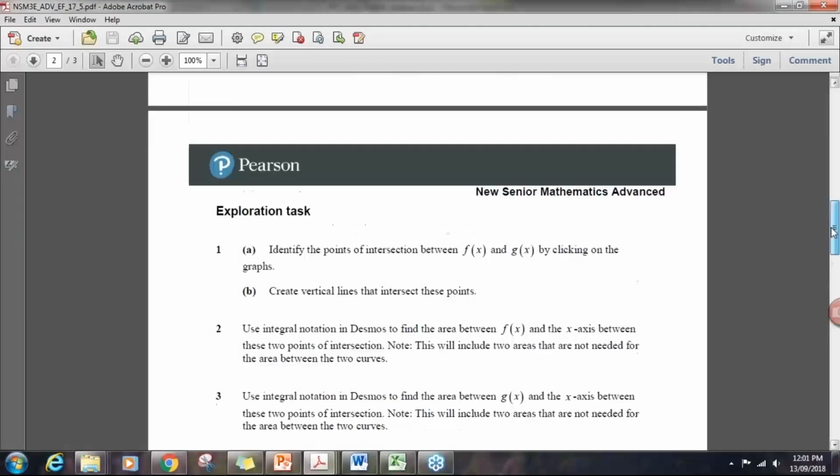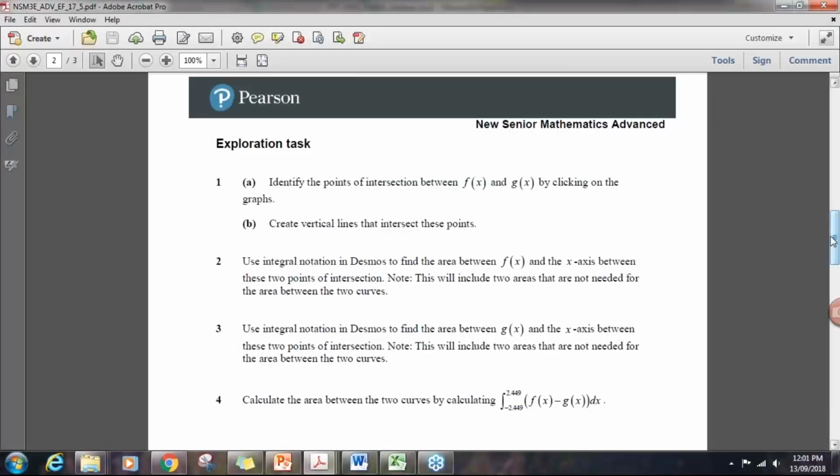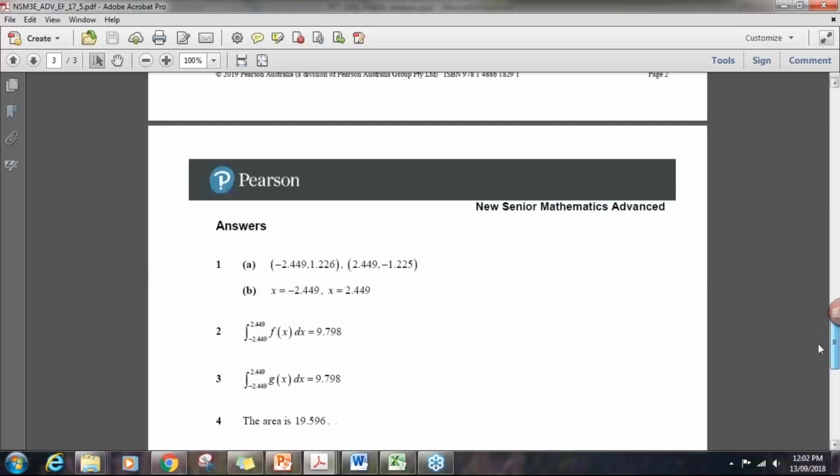And then there's an exploration task containing a handful of questions, enabling them to reflect upon what they've constructed, what they've learned, and some suggested answers.